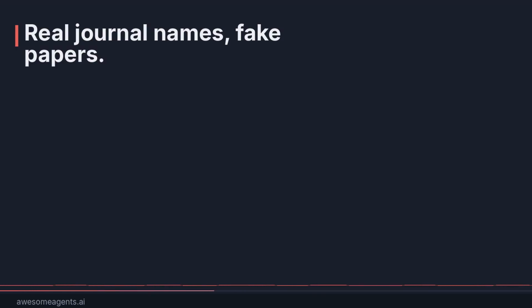And medicine. Researchers found GPT 4.0 and Gemini 1.5 Pro could be pushed into creating false medical claims, like stating sunscreen causes skin cancer, backed by fabricated citations from real journals. Real journal names, fake papers, that combination is so hard to catch. The Deloitte case is the one that really got me.